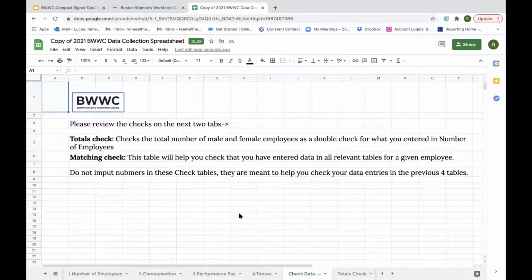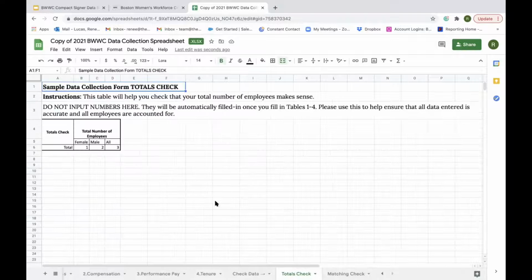Now I'm going to check my data. So we built a couple of checks into the spreadsheet. The first helps you check that you have entered the correct number of employees. This is a great check to make sure that the total number of employees adds up, and we had 1 female and 2 male employees.